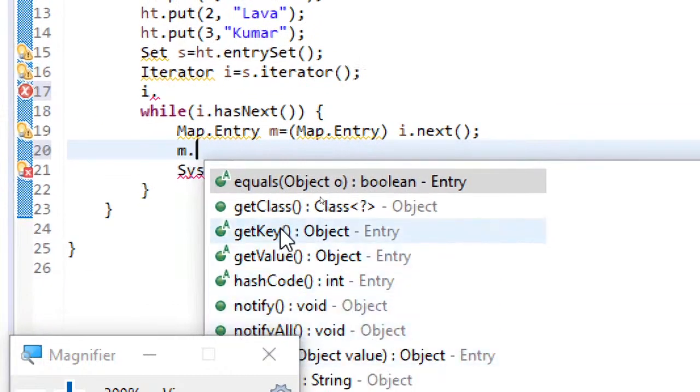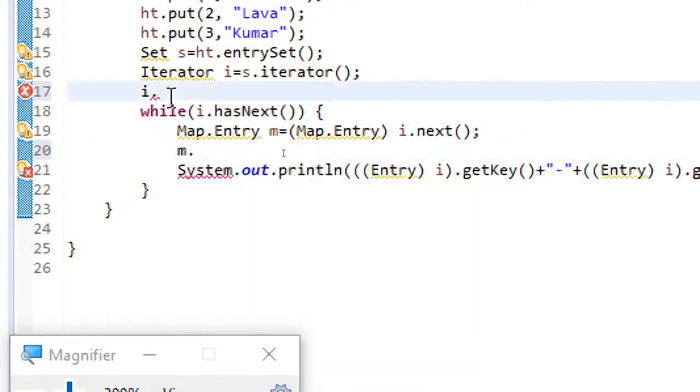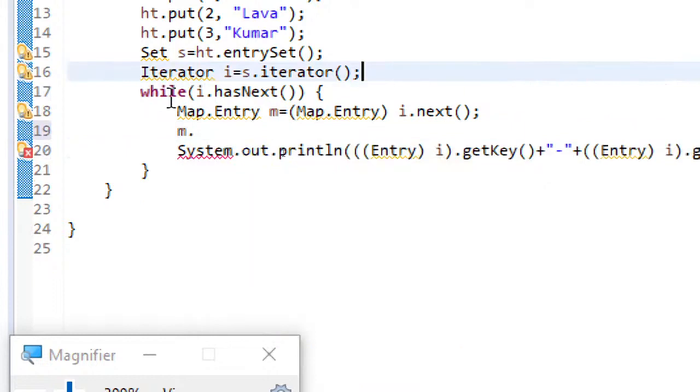This is the thing I have to use. When I have taken with map entry, I'm not supposed to use this iterator object. So that's the mistake I made.